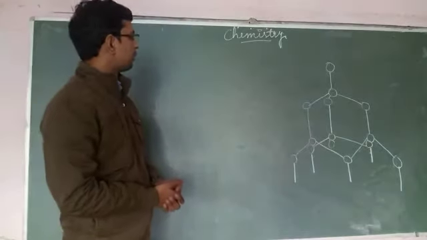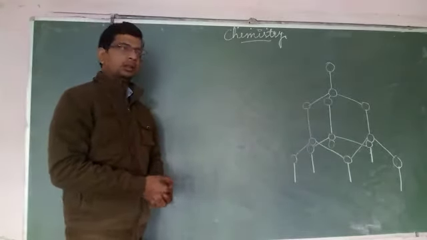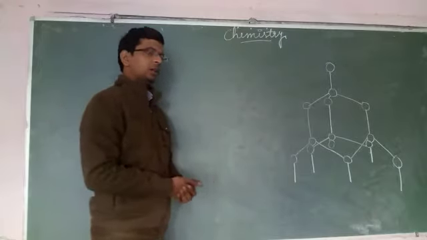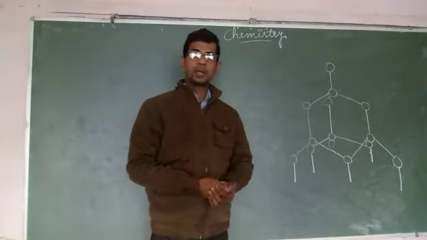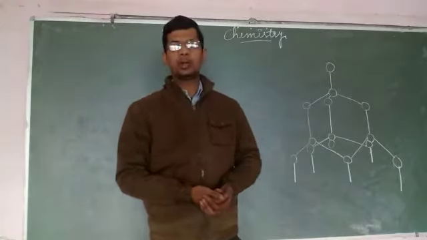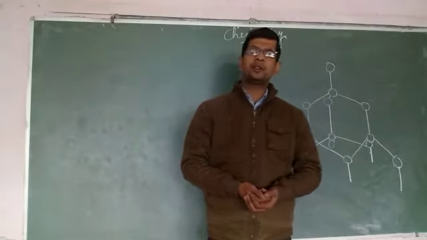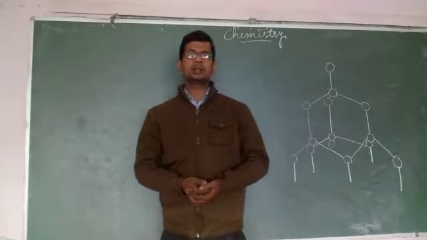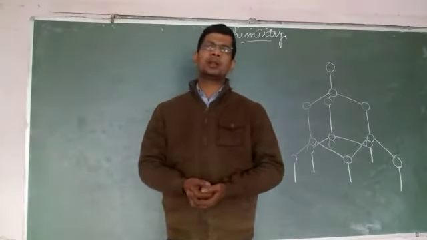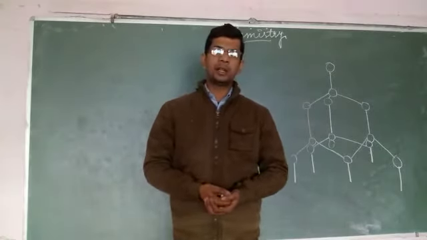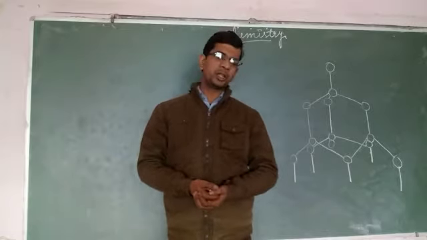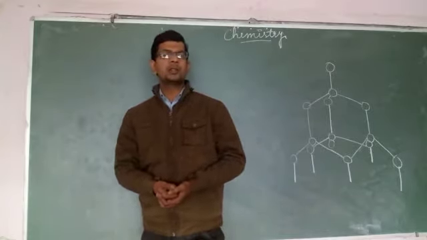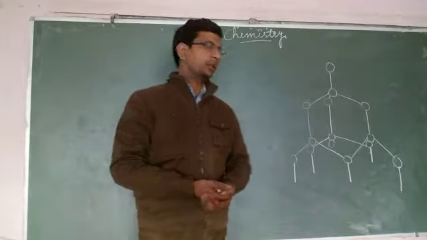About carbon we have studied that it is present in different forms: graphite, diamond, coal. About the crystalline forms we have studied that, for example, diamond and graphite are the crystalline forms. Today in this video we are going to discuss the diamond.